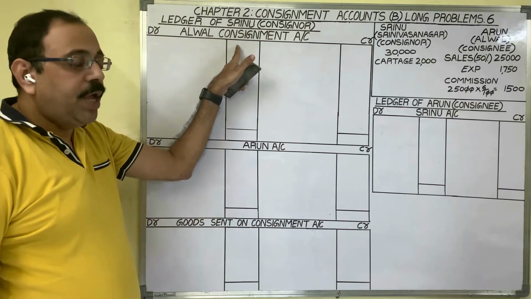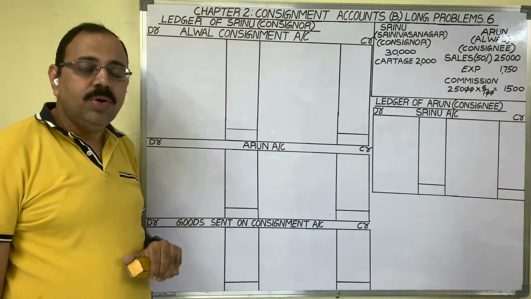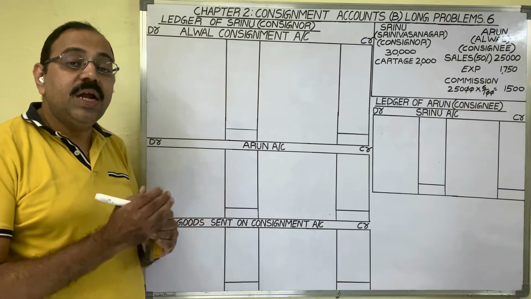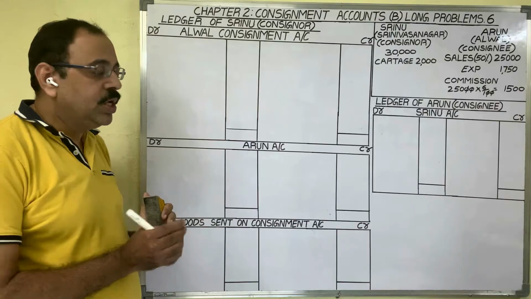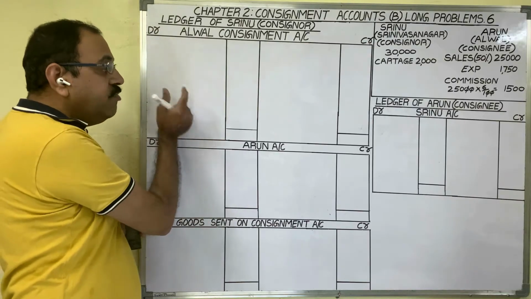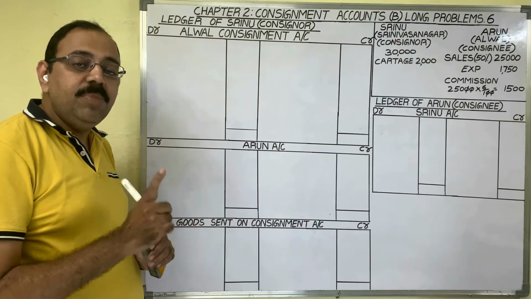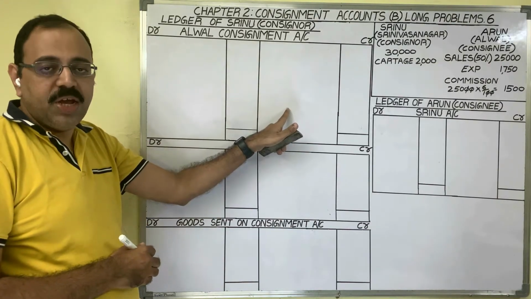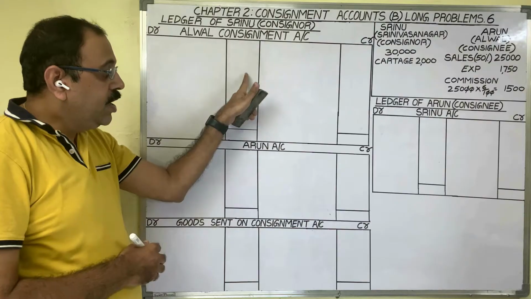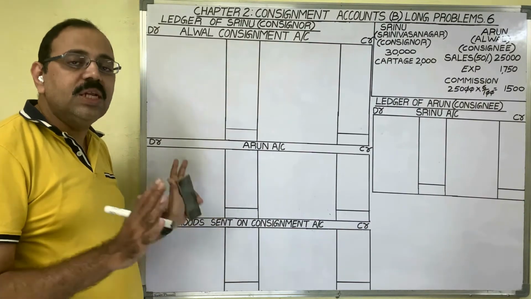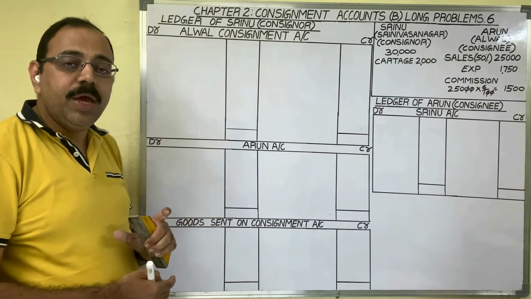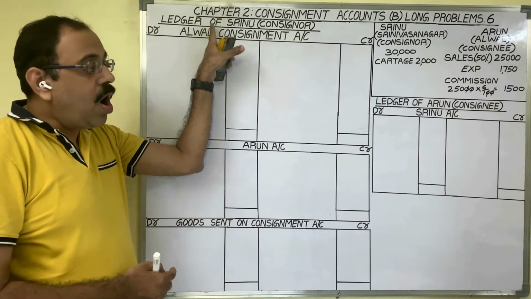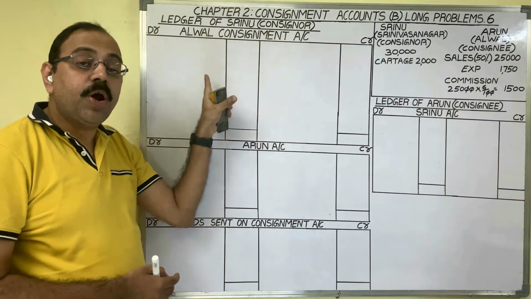Here, the consignment account is a nominal account. So, as per the nominal account rule, the consignor's business related expenses and losses we should show on the debit side of this account, and the consignment business related incomes we should show on the credit side of this account. If you know that, the remaining two accounts we can also prepare easily. As we are preparing the ledger and journal of the consignor Srinu, all transactions we have to analyze from Srinu's point of view.